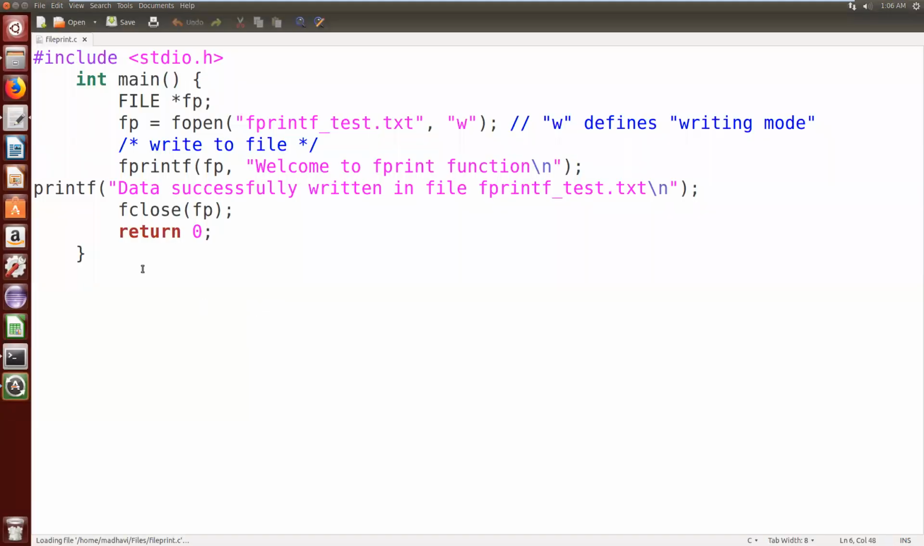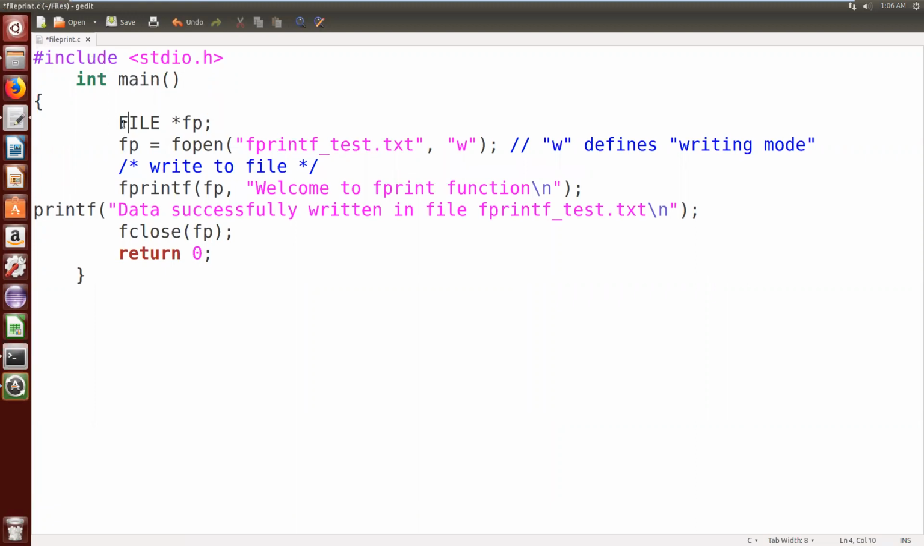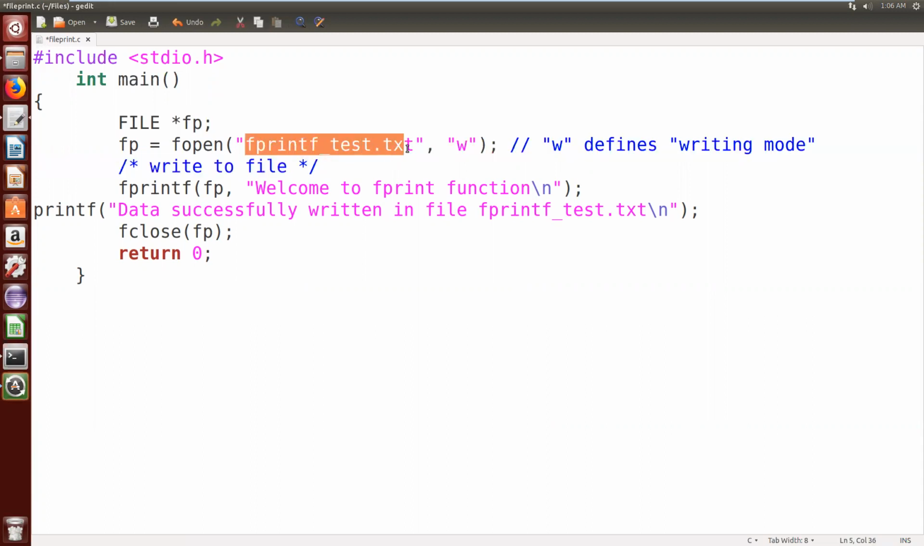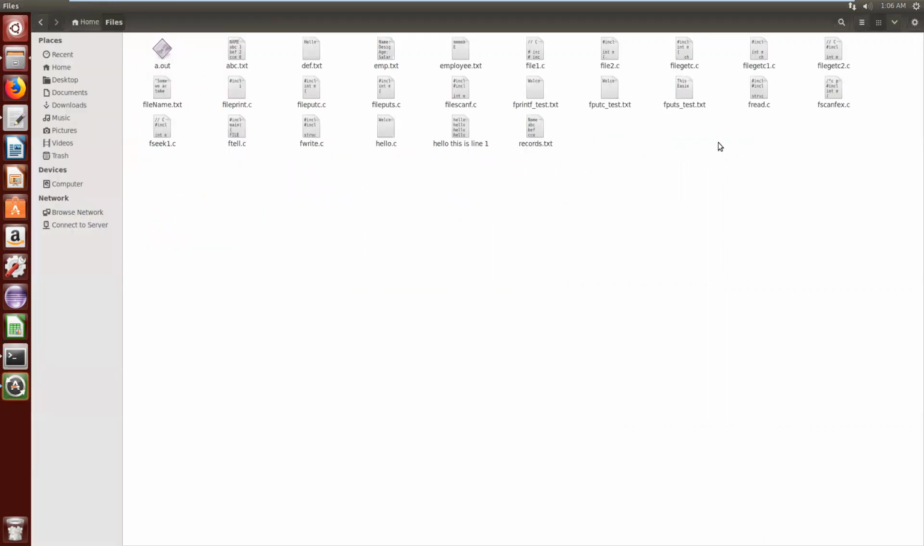fileprint.c. This is the program. Here I am creating the file pointer of type FILE, and I am opening the fprintf_test.txt file in write mode. First I'll delete that file, it's already created. This one I am deleting.